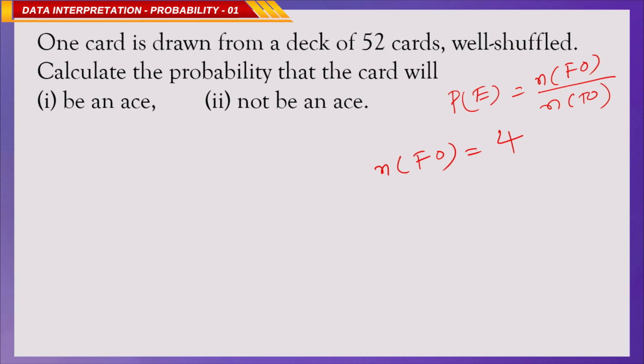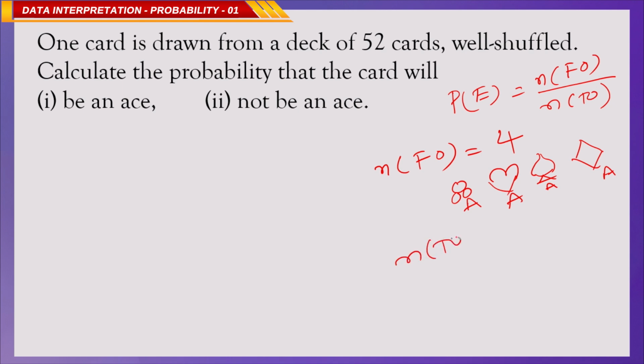Spade, diamond, club and heart. These are the 4 aces, totally 4.